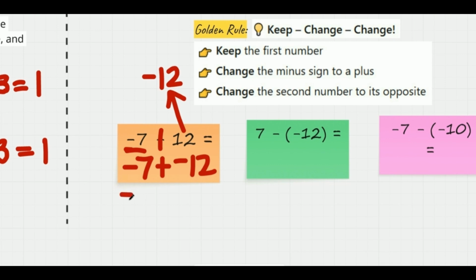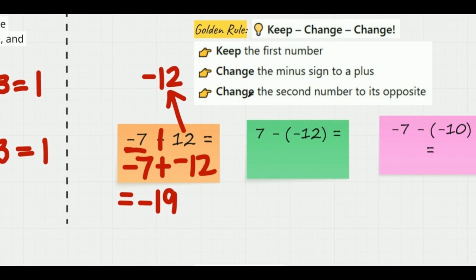So remember, for adding two numbers that are negative, the answer would be more negative. And so we will add 7 and 12, that would be 19, and then take the common sign. The final answer would be negative 19. Okay? Now let's take a look at the second example.